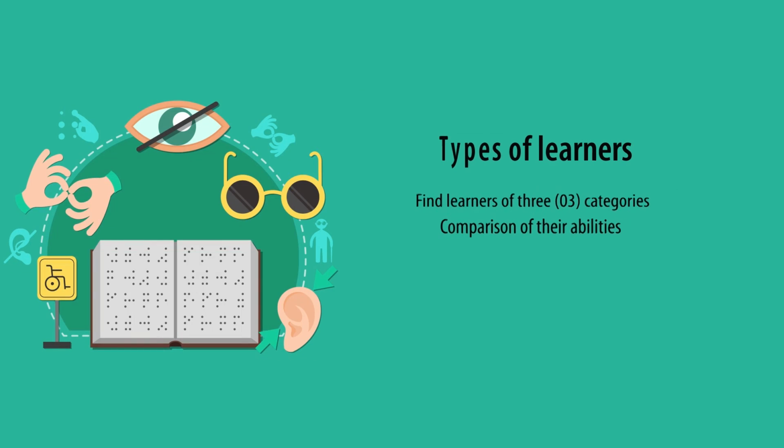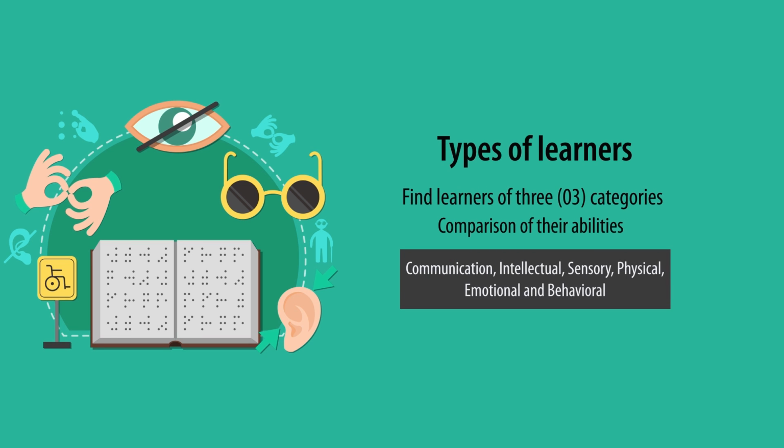On the other hand, you will find some learners who learn at comparatively faster rates than others. Some may have very good memory, whereas some may have creative skills better than others. In this way, you will find learners of three categories on the basis of their comparison in terms of their abilities.